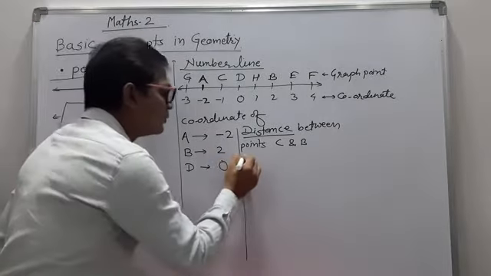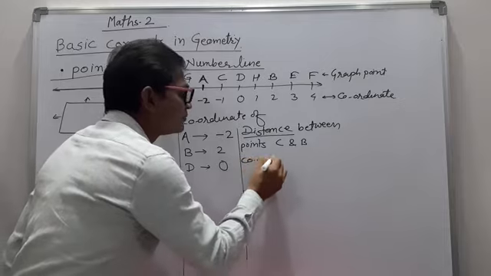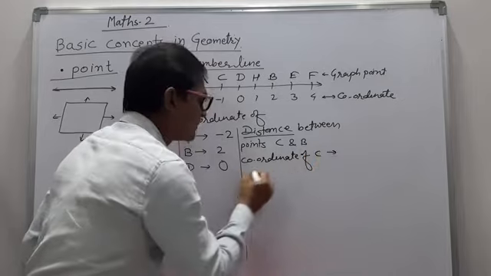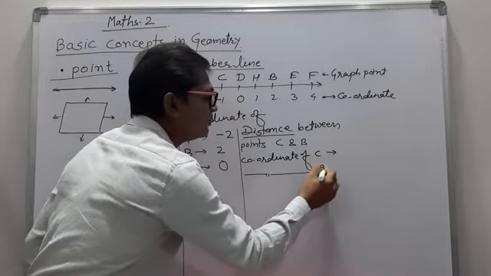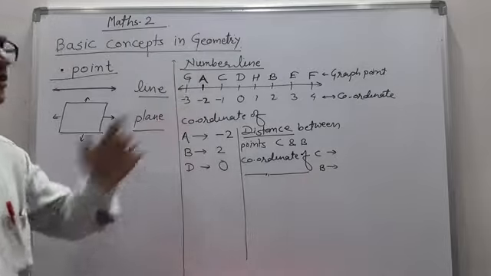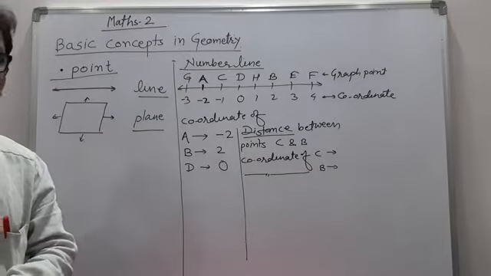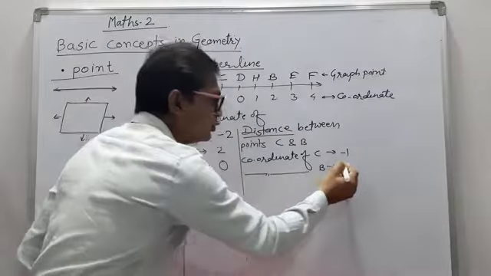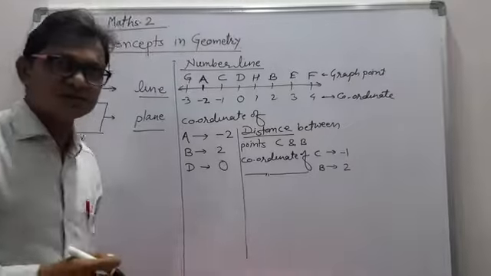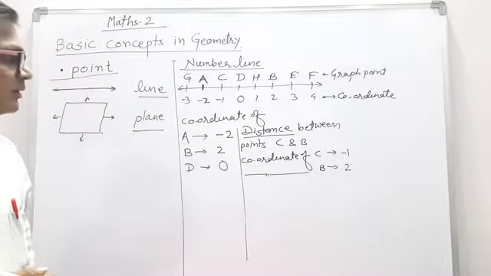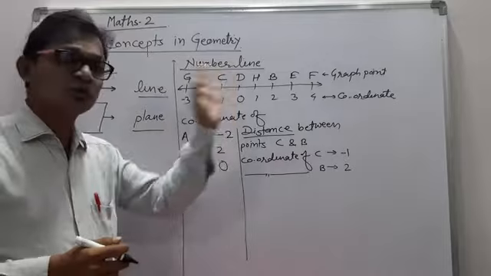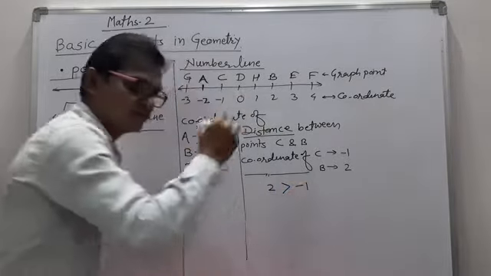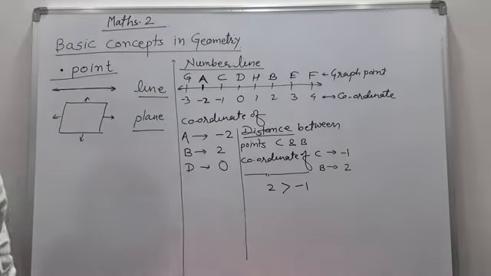For that, we need the coordinate of C and similarly the coordinate of B. What is the coordinate of C? Which number is related with C? -1. Which number is related with B? 2. Now compare these two numbers, -1 and 2. -1 is on the left hand side of 2. Therefore, 2 is greater than -1.